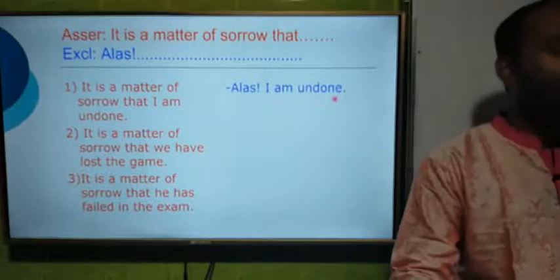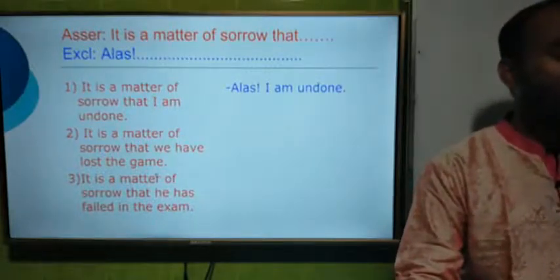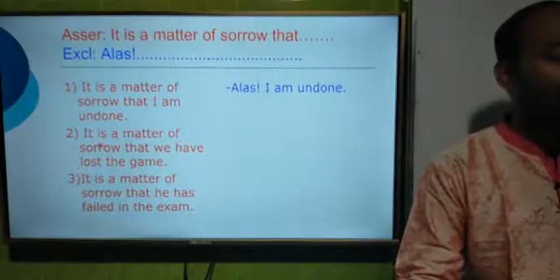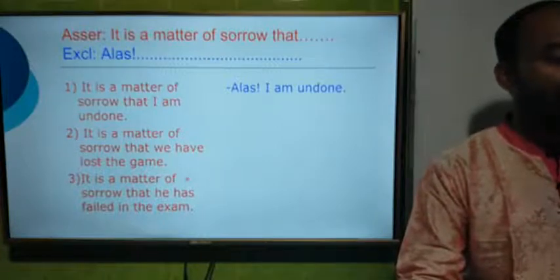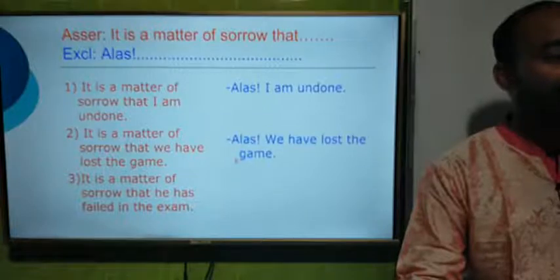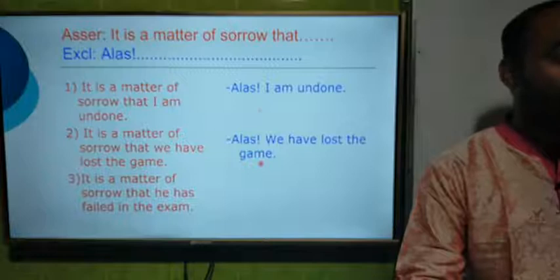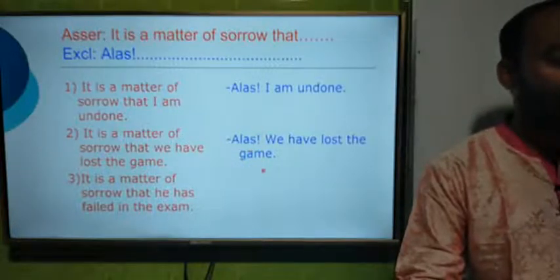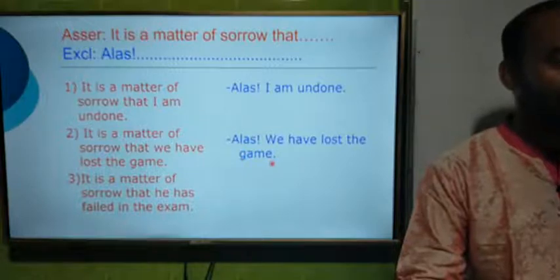Now the second one, it is a matter of sorrow that we have lost the game. Again we shall use "alas" instead of "it is a matter of sorrow that," and then the rest of the sentence at last. Alas, we have lost the game. And again we have used an exclamation sign after the interjection, and at last a full stop.